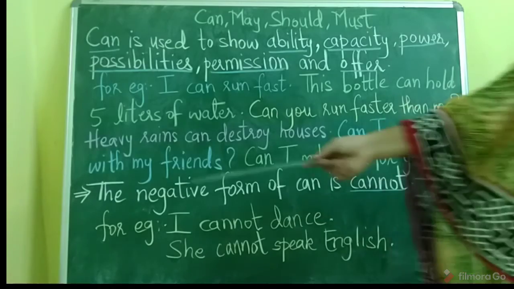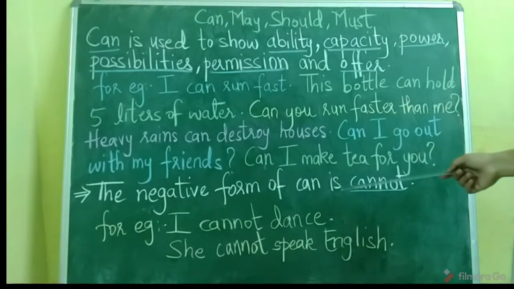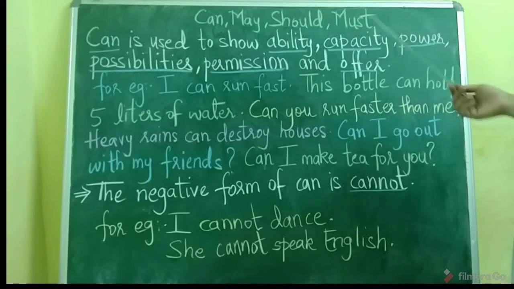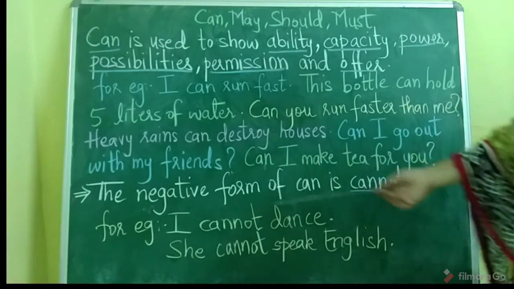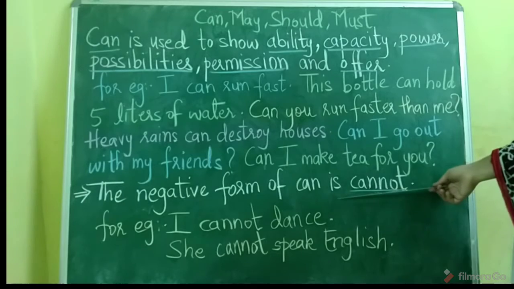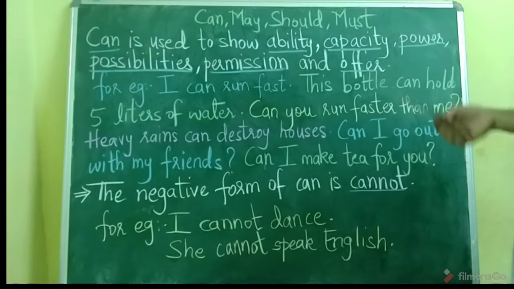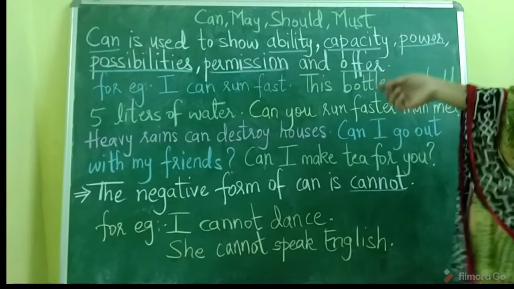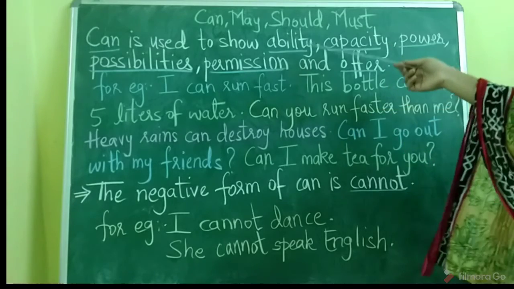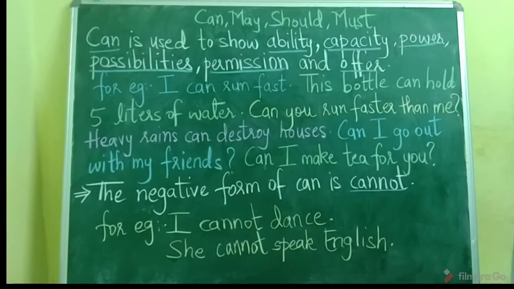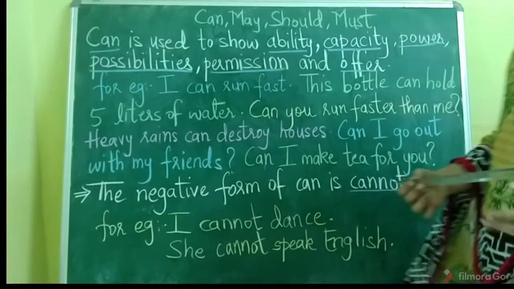Okay. The negative form of can is cannot, okay. Can is a positive version and cannot is a negative form of can. If you want to show a possibility that this can happen, you will use can. And if you want to show the possibility that something will not happen, you will use cannot, okay.